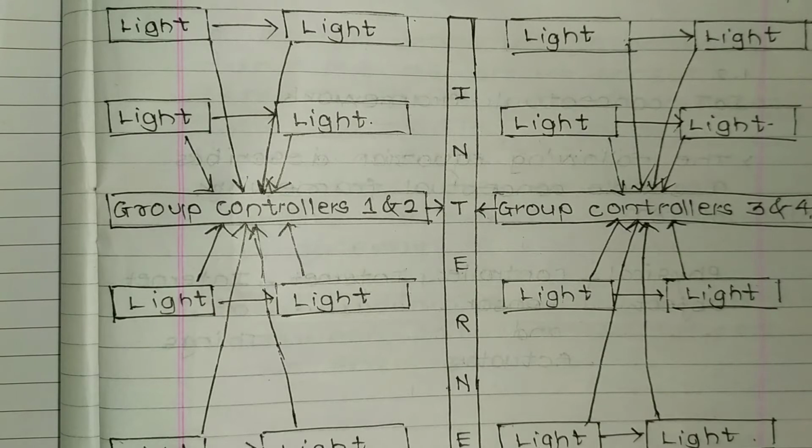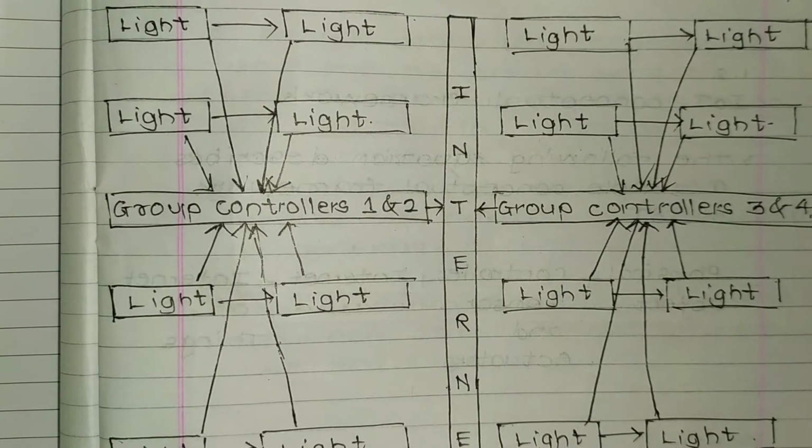Similarly, streetlights of group 3 are connected to group controller 3 and 4, and streetlights of group 4 are connected to group controller 3 and 4, and that group controller 3 and 4 is connected to the internet. So this is basically a model of the internet of streetlights. That means they are converting these streetlights into an object, and they are connecting it directly to the internet.